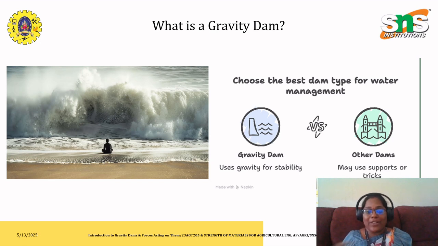Most gravity dams are made of concrete or masonry, built to last like ancient temples carved from mountains. I hope everyone has gone and seen Kallanai Dam. Am I right? Kallanai Dam is located in our area. We have all studied it in the Tamil Kavyams, where they say Kallanai was built as a very big masonry structure capable of holding any kind of flood. That structure was built with the help of earthen material, and it is the very first dam capable of holding all the forces that act over it. This is how gravity dams behave.